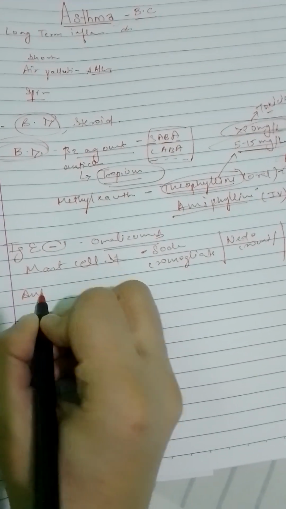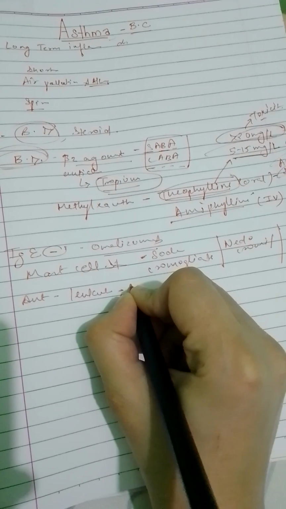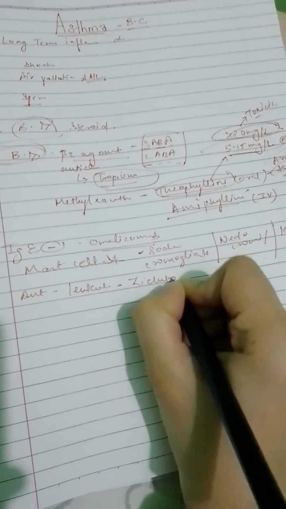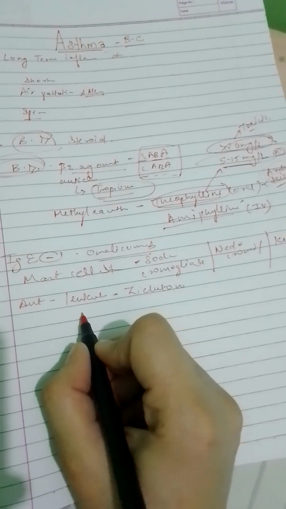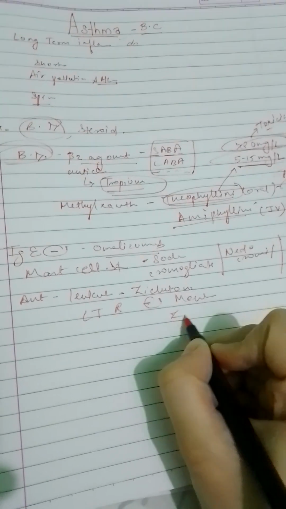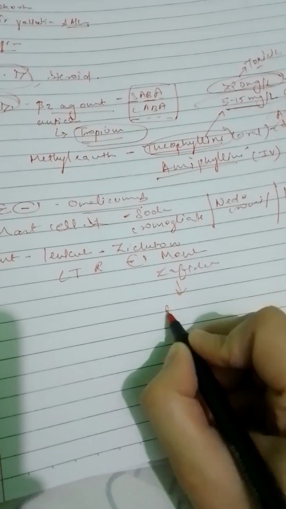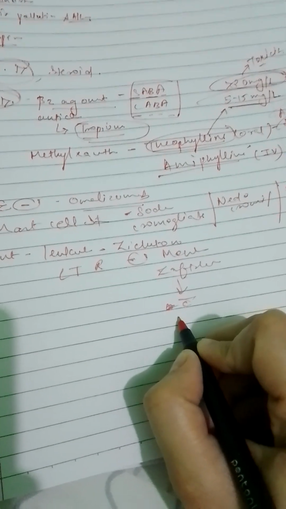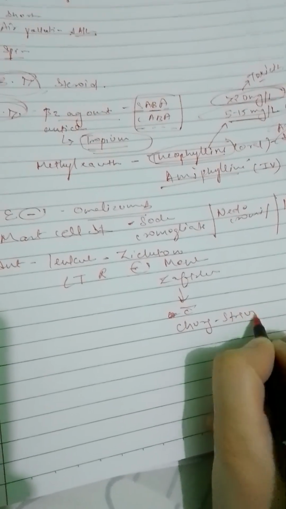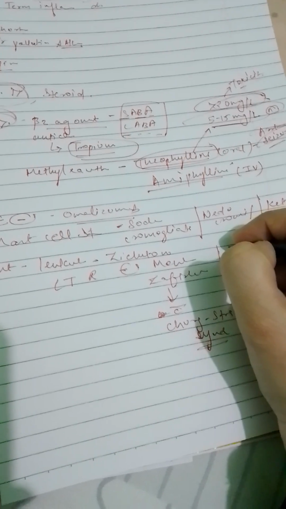The fourth category is the anti-leukotrienes. Remember the anti-leukotrienes, maybe we read about them in the second year. They include a 5-lipoxygenase inhibitor, and another group is the leukotriene receptor antagonists, which are montelukast and zafirlukast. These two are associated with a syndrome known as Churg-Strauss syndrome. Yes, we know that. And other than these, corticosteroids can also be used.